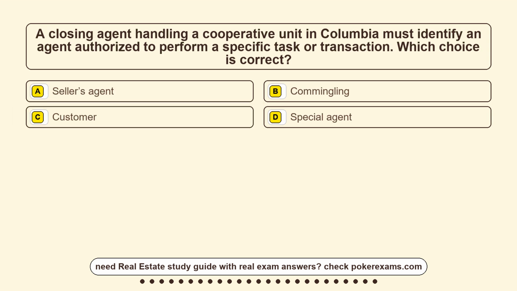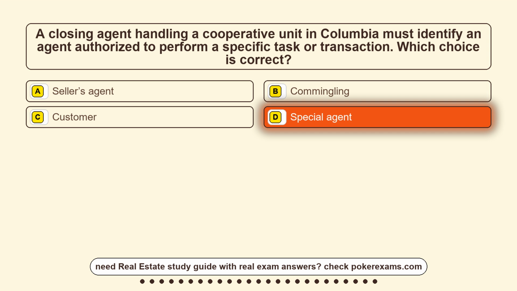Question 6. A closing agent handling a cooperative unit in Colombia must identify an agent authorized to perform a specific task or transaction. Which choice is correct? Option A, seller's agent. Option B, commingling. Option C, customer. Option D, special agent. The correct answer is option D, special agent.